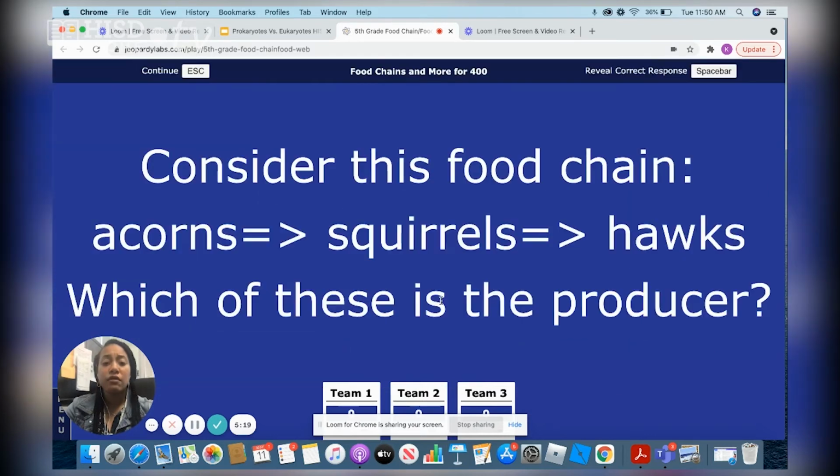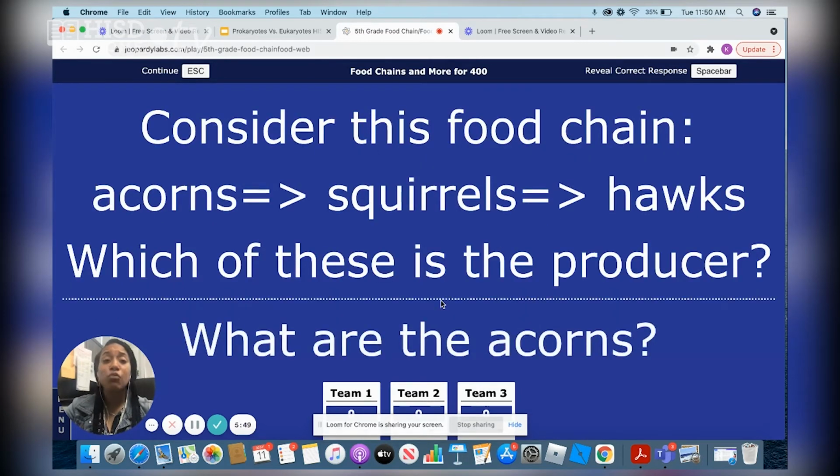Food chains and more for 500. Consider this food chain: acorns, squirrels, hawk. Which of these is a producer? First, do you know what a producer is? And can you tell me? Yes, a producer is an organism that makes its own food. And another name for a producer is an autotroph. So now that we know the correct definition of a producer, which organism in this food chain would be considered the producer? Great job. The producer in this food chain would be the acorns.